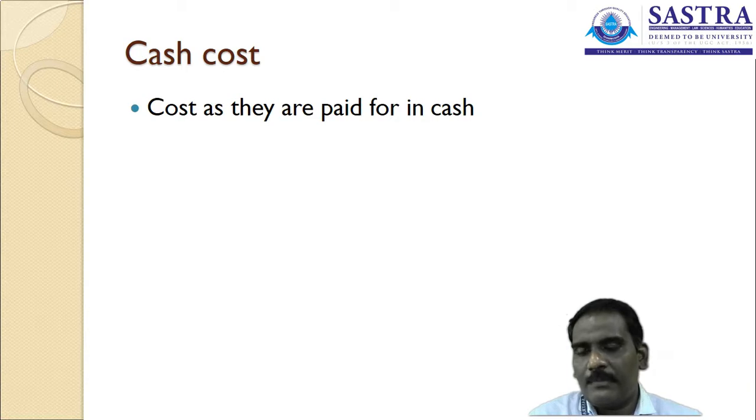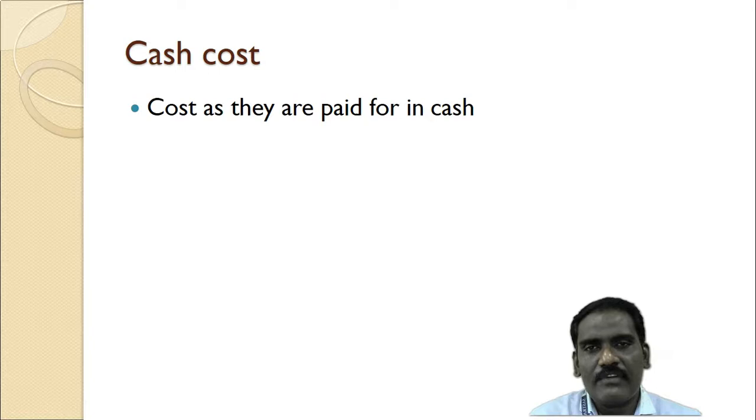So if I have paid wages in the form of cash, any transaction in which cash is used comes under the category of cash cost. So these are the major types of cost involved with the various levels of activity.